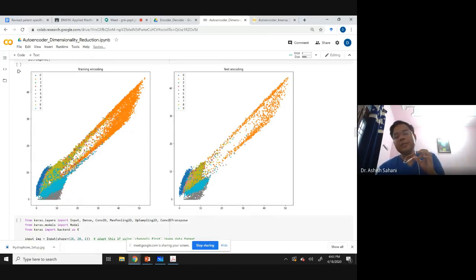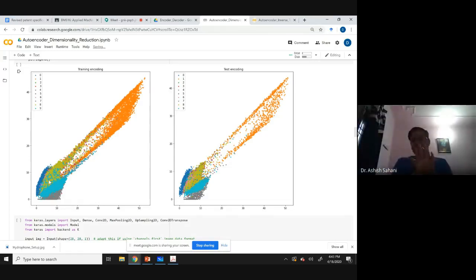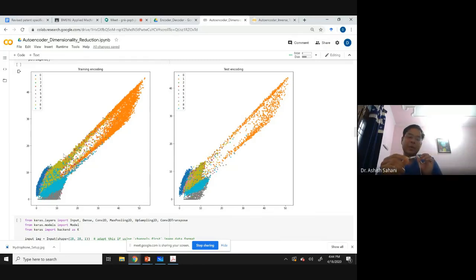So that means if there is a lot of overlap, that also makes it a little unclear, because if you take one point from the overlapping zone, the decoder will not be able to decode it very well. So ideally we want these zones to be as separate as possible. So this is for the training encoding, and this is for testing encoding. And you can now also use this autoencoder to generate new images.